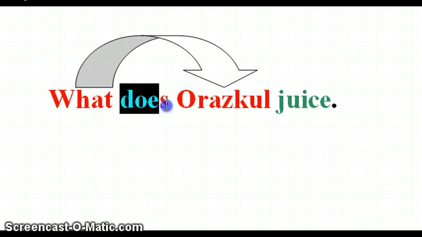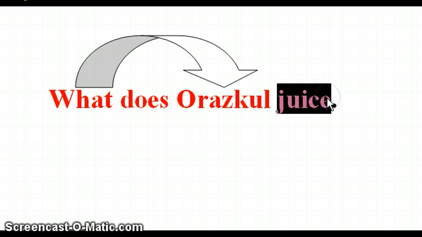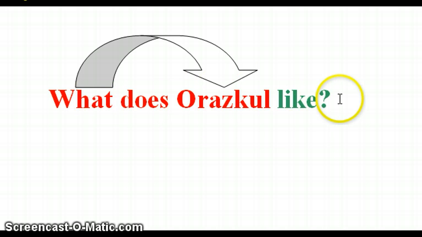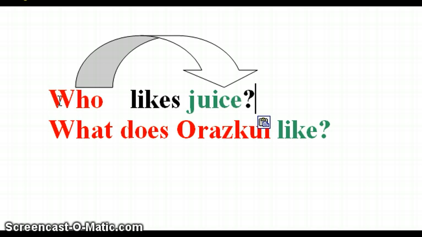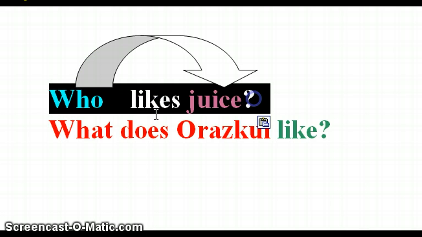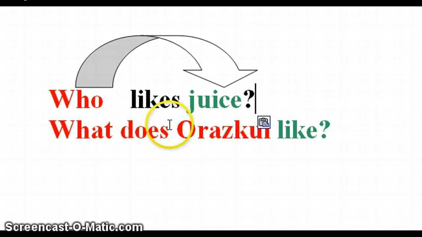So that's why it is does, and also does but not do, because our school is he. So what does our school, and we're not going to put the word Jews, we're going to put the word like, because we are interested in Jews. So, what does our school like? If you compare this sentence with the previous one, you can see a whole lot of difference. The first question was who likes Jews, and the second question is what does our school like? Those are completely different questions.